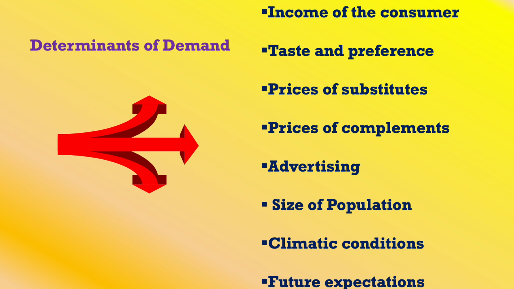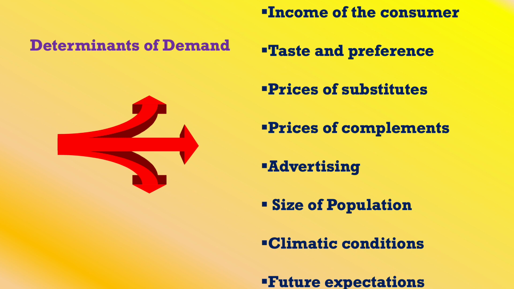You can find that the same person, maybe at the age of 40, will not be interested in fast food items, right? So the taste and preference keeps changing, and when it changes, the demand also changes. At the age of 20, the person will be demanding fast food items, and at the age of 40, he'll be preferring healthy items. So the taste and preference changes the demand for the commodity.